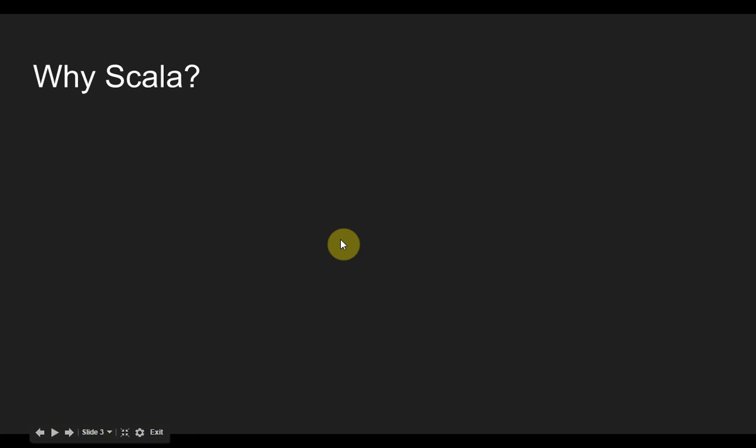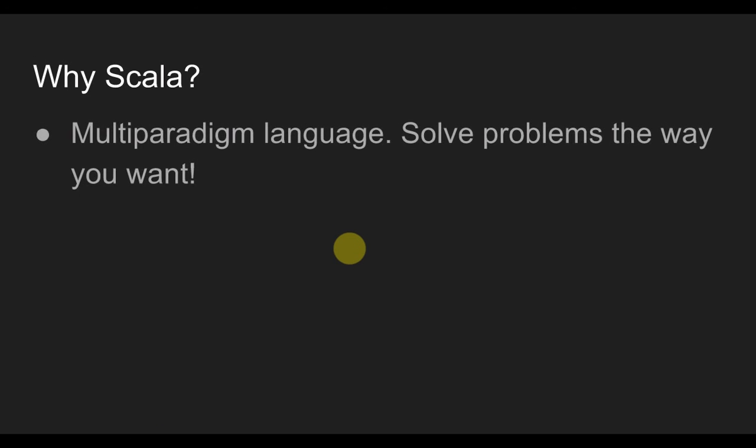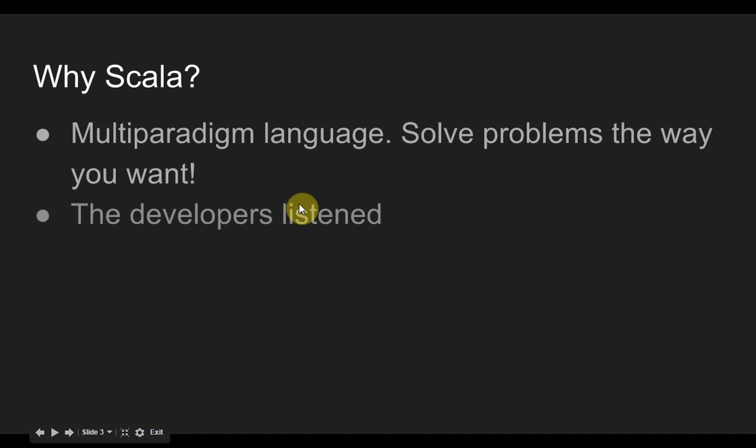So why should we choose Scala? The most important question. It's a multi-paradigm language, so we can solve problems the way that we want. This means that we can use functional programming when it's appropriate, or we can use object-oriented programming when it's appropriate. And this actually produces a lot more efficient and shorter code for the programmer.